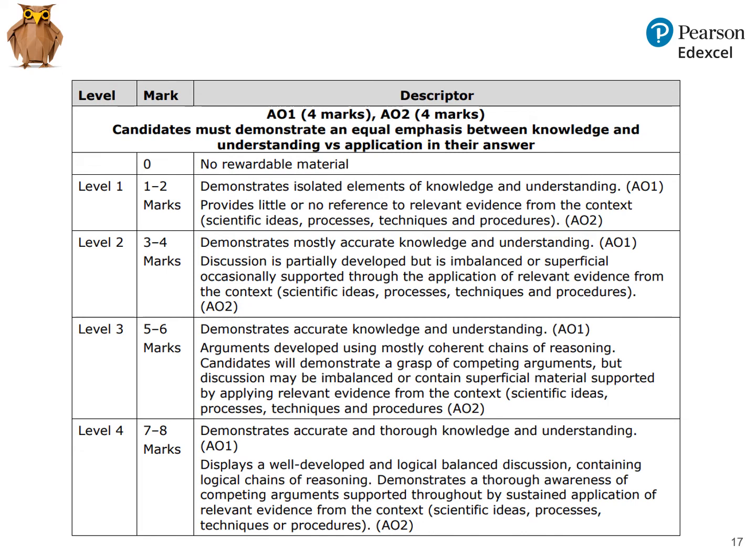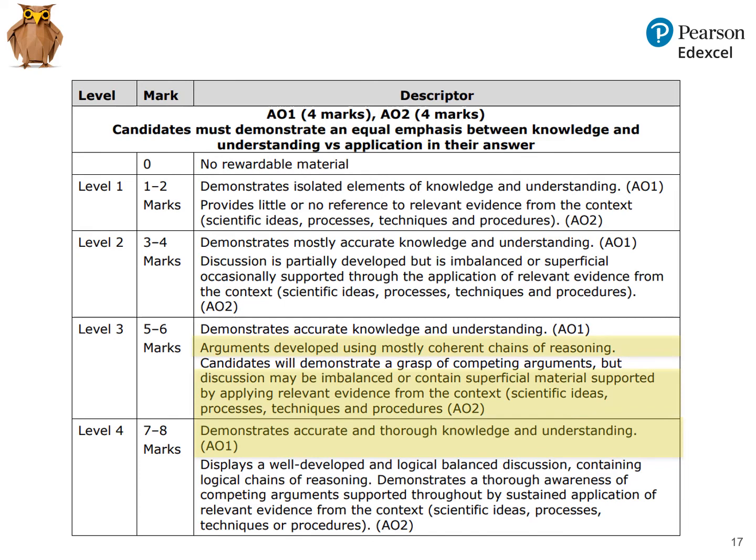Okay, so despite that error with the concordance rate, this was judged to be thorough, accurate knowledge and understanding, good enough to get into level 4, perhaps only just into level 4, but still there was enough detail there that was accurate. And the level 3 actually is level 3.